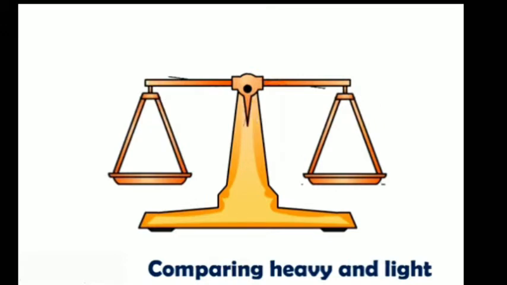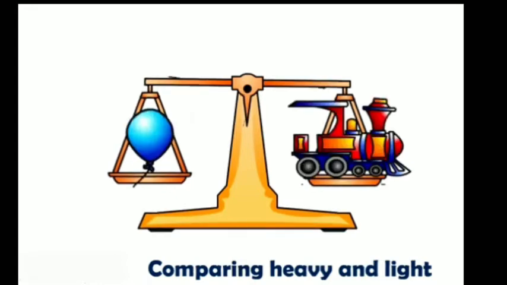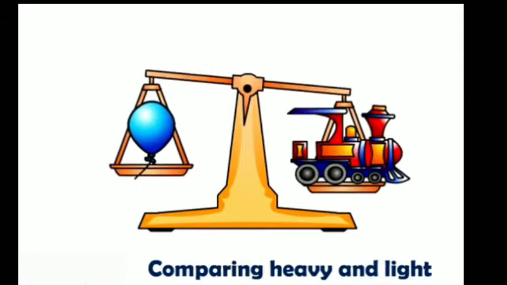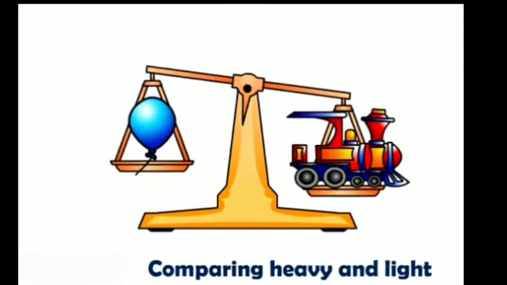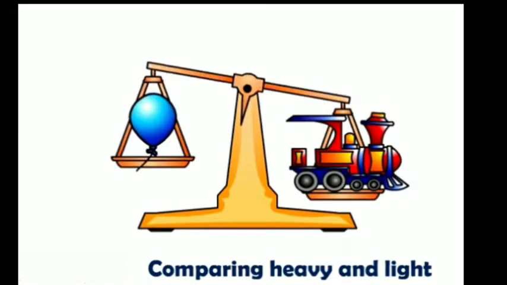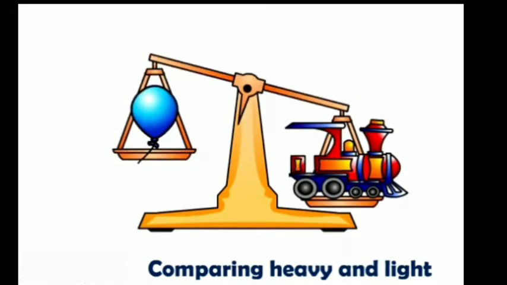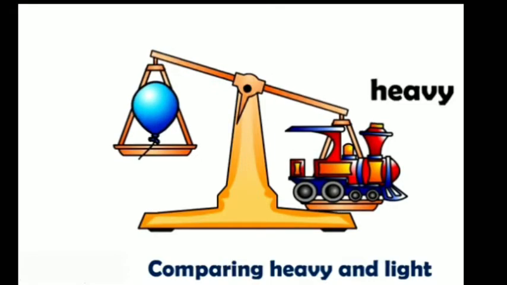Now we will keep a balloon on one side and a toy train on the other side. The toy train will go down, the balloon will go up. Why will the toy train go down? Yes, because it is heavy. Why will the balloon go up? Yes, it is light.